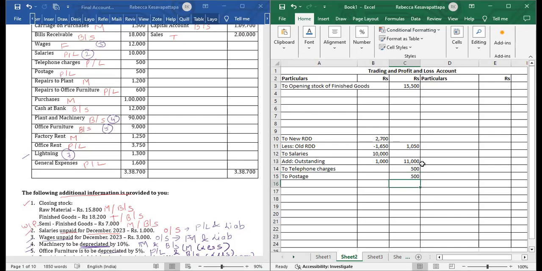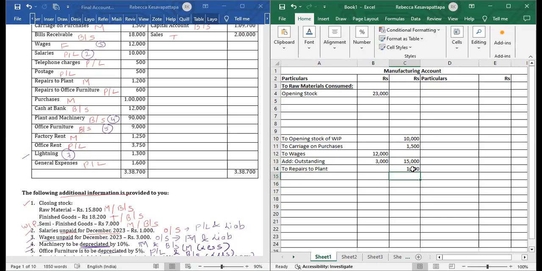Next is repairs to plant. Plant is in the factory, so it will go to manufacturing. So we will write here in manufacturing to repairs to plant, 1,200.